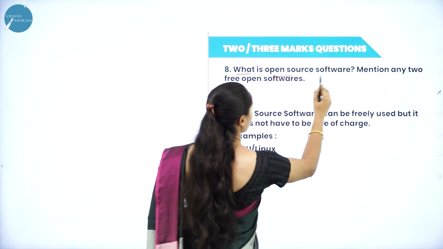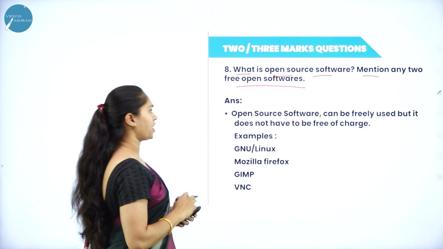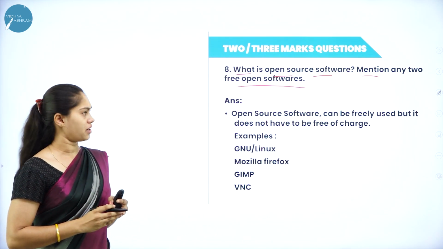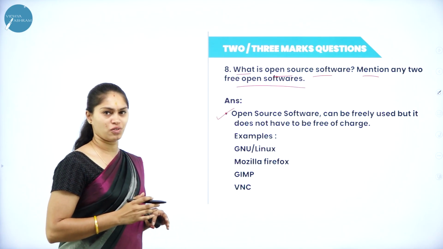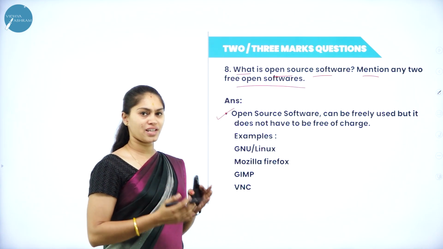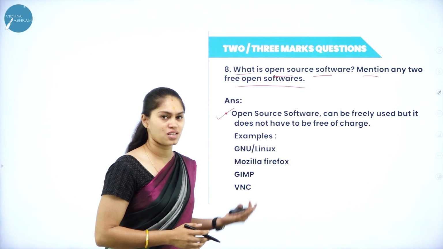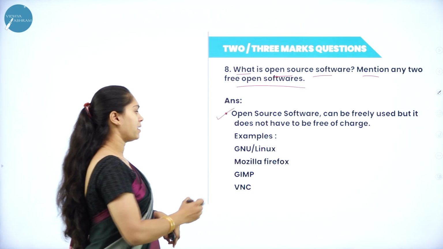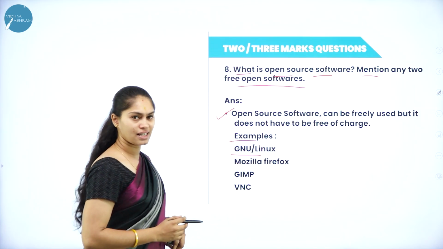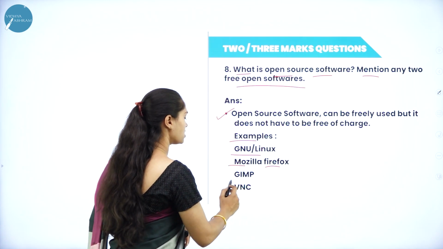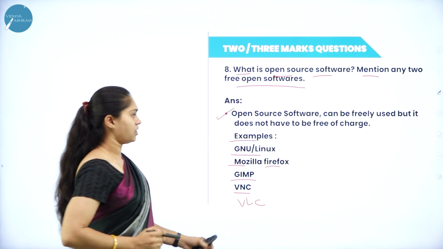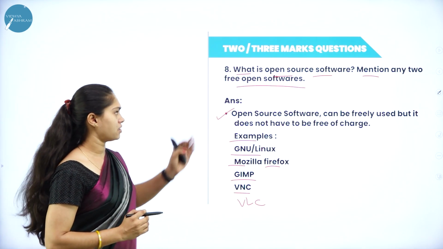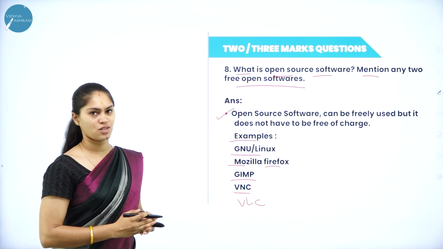We'll see the next question. What is open source software? Mention any two free open source software. So here we already know the definition of open source software, which is that its source code is free but it is not free of cost, so you have to pay. What are the examples I have here? GNU, Linux and Mozilla Firefox, GIMP, VNC and also VLC. These are the examples that come under free open source software.